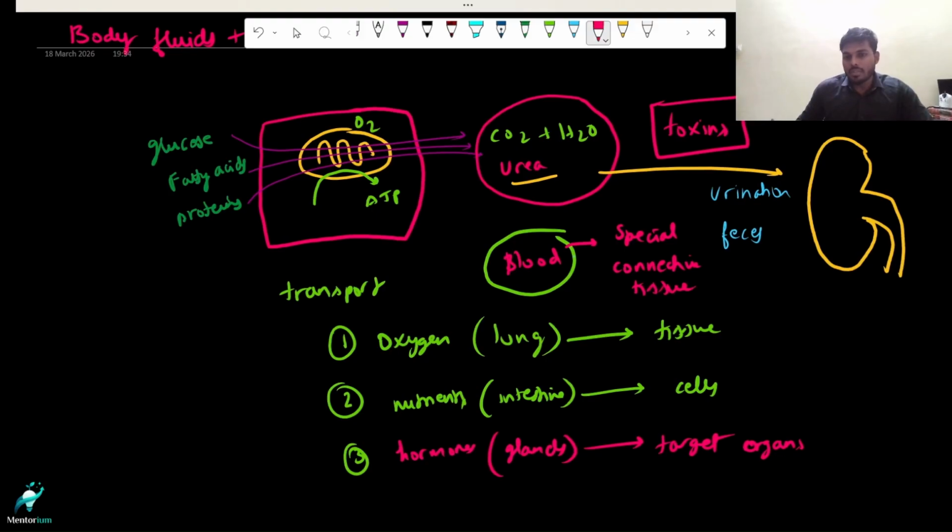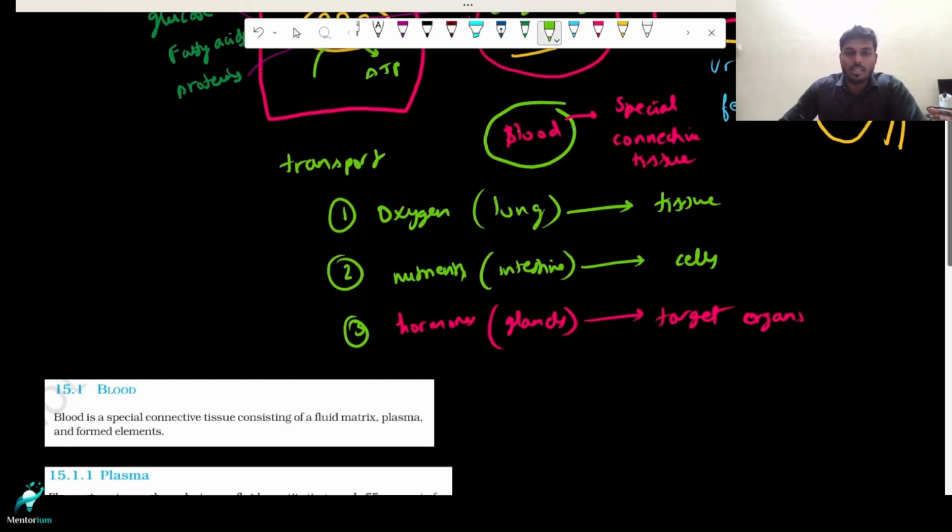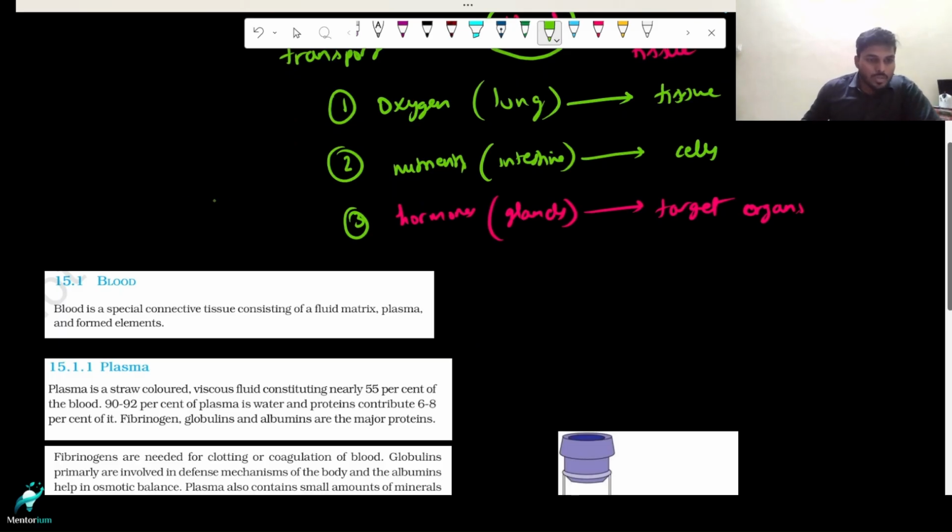What is that? Special connective tissue. What is the meaning of this? What makes it special? What makes blood a special connective tissue? You need to understand. Let's see this NCERT text here. Blood is a special connective tissue consisting of fluid matrix, plasma, and formed elements. Now let's understand what makes blood a special connective tissue.